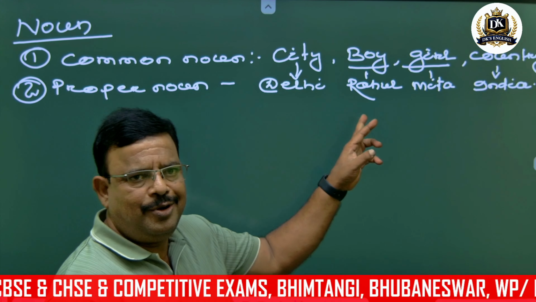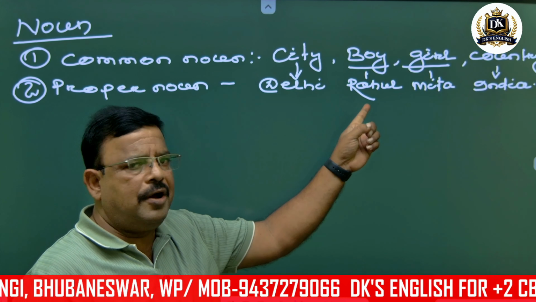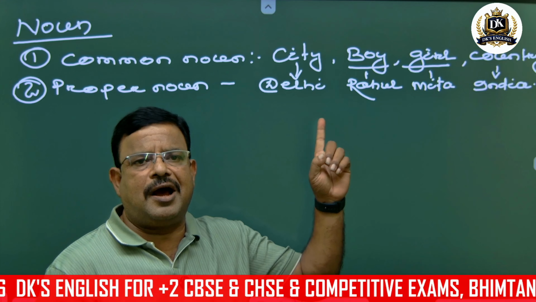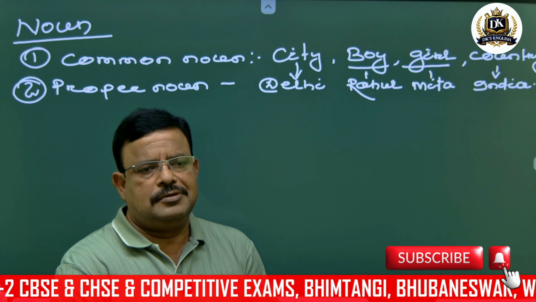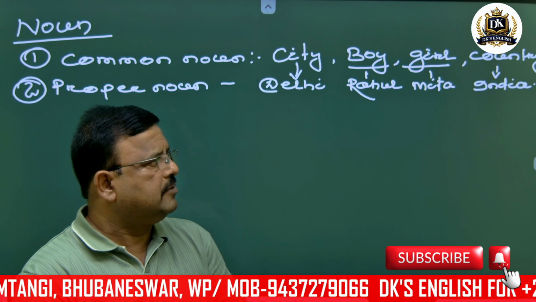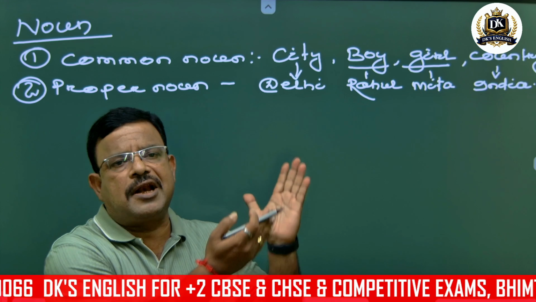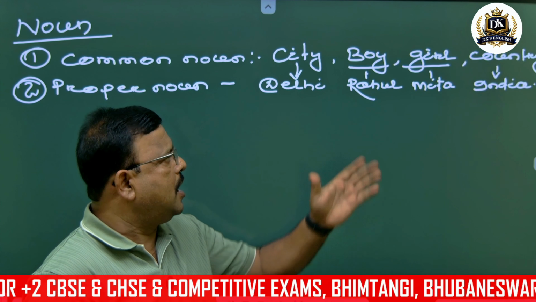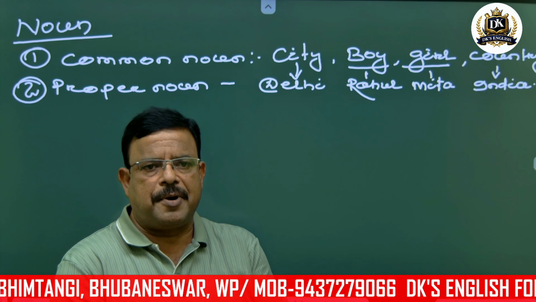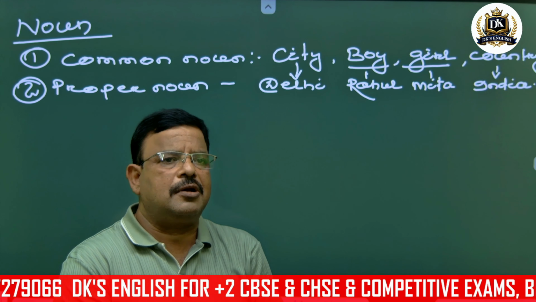So Delhi, Rahul, Mita, India. These are the names of a particular city, particular boy, particular girl, or particular country. So city, boy, girl, country are all common nouns, but when it takes an individual name, then individual it is Delhi. Here it is your proper noun. Boy means Rahul, it's a proper noun. Girl means Mita, it's a proper noun. Country means India, so it's a proper noun. One group your common noun, second group here it is your proper noun.